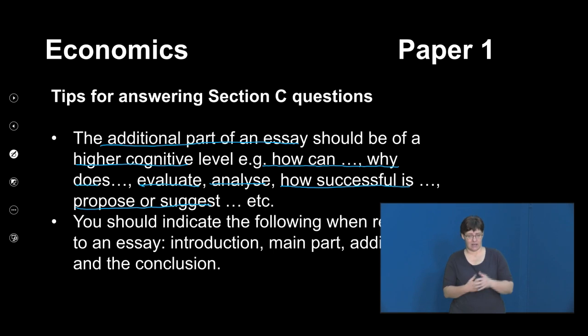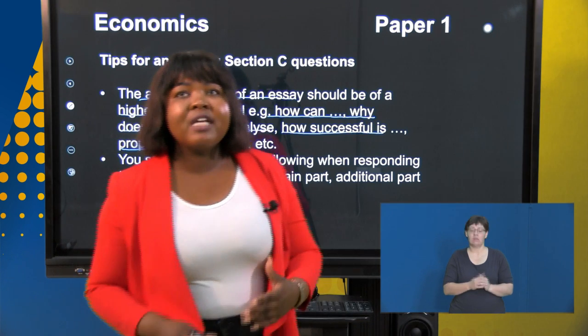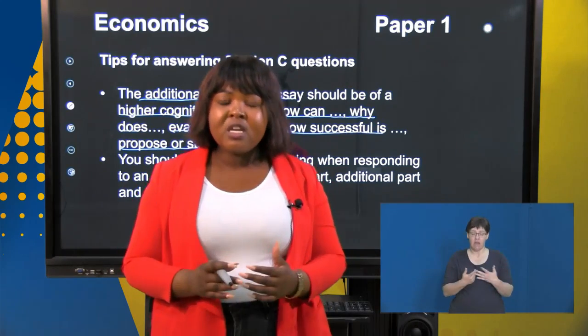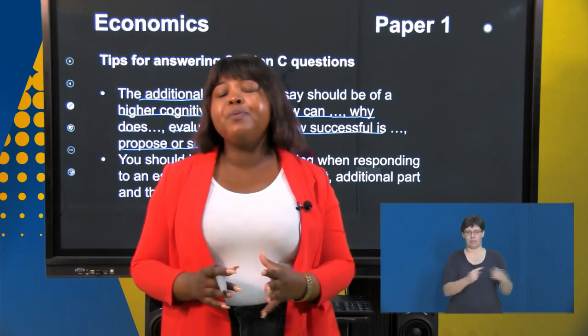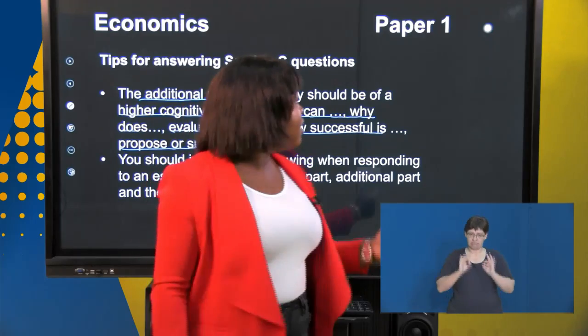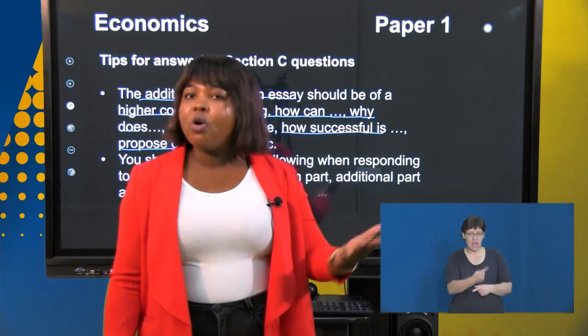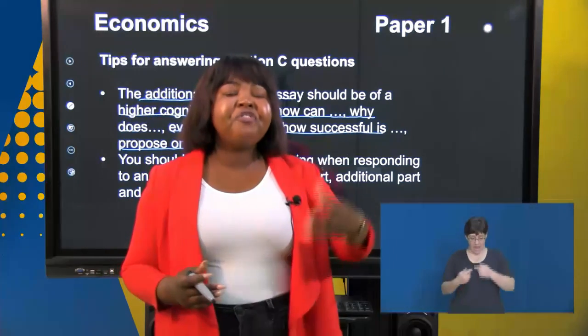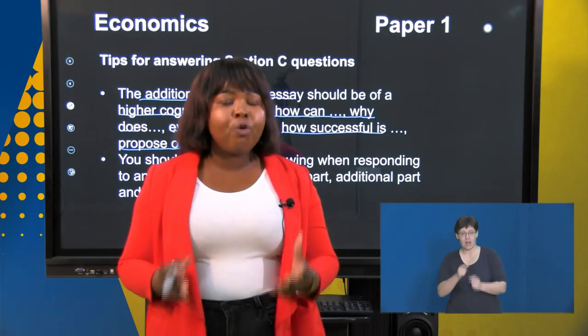Typically, for an evaluate kind of question, boys and girls, I would suggest that you write arguments for and also arguments against, then draw an appropriate conclusion. I normally say to the learners, there is no right or wrong answer there. As long as you are able to support your argument with facts that are given, you will earn full marks there.